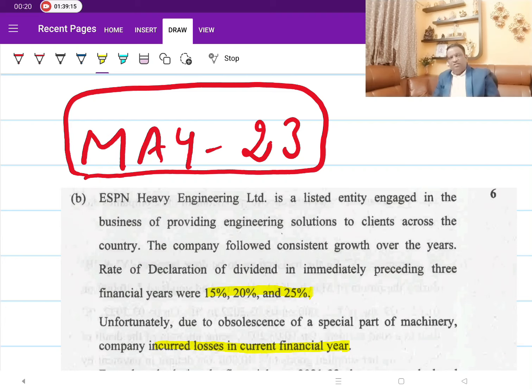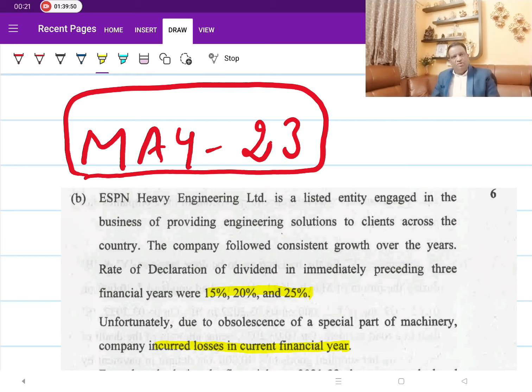Then the additional point where multiple questions are asked is Section 127. What happens if the payment is not made within 30 days? If the payment is not made within 30 days, there is imprisonment of 2 years and a penalty of 1000 per day of default. Along with that, they also have to pay 18% rate of interest, so that 18% is also important. So one point was on transfer to reserves. The second was about payment not happening within 30 days, including the exceptions.